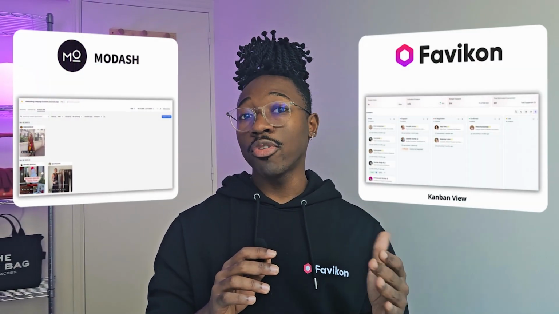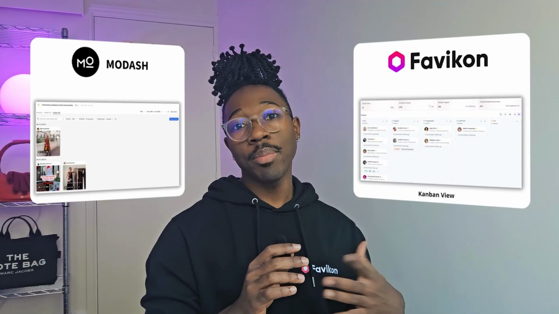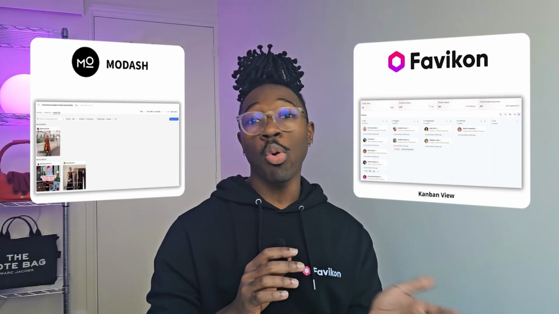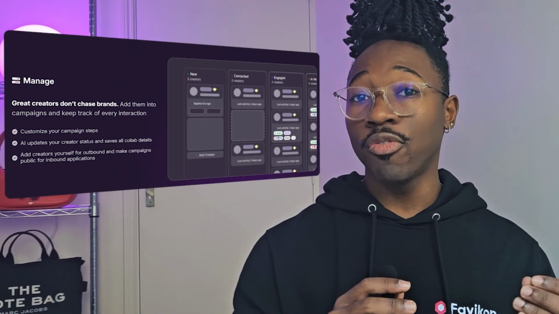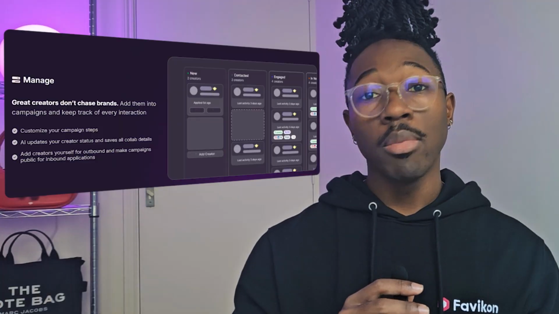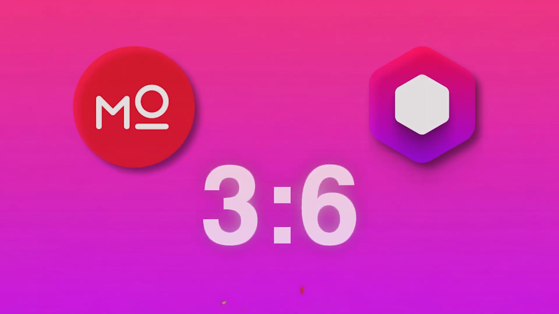A clear and organized campaign view is essential to staying on top of everything. Favikon offers a content calendar view, so you can manage collaborations over several weeks or months, and have everything scheduled visually to make your life easier. Modash doesn't have a similar feature, so point to Favikon again.